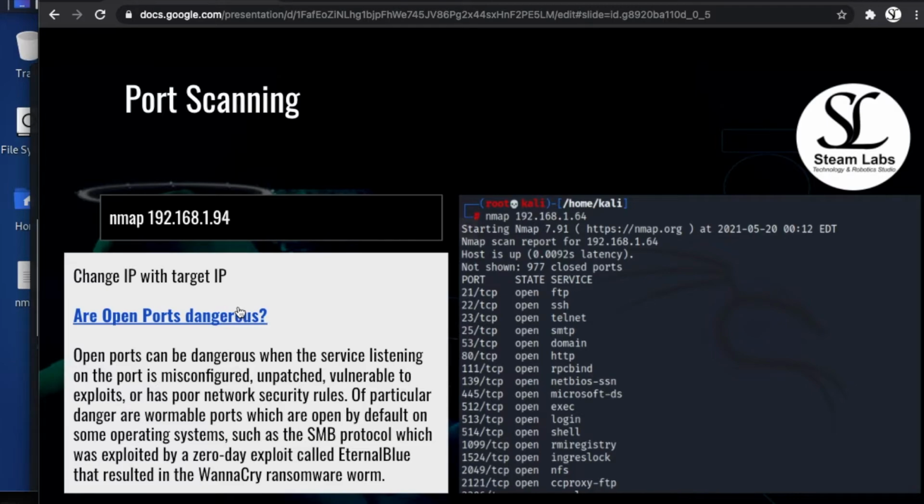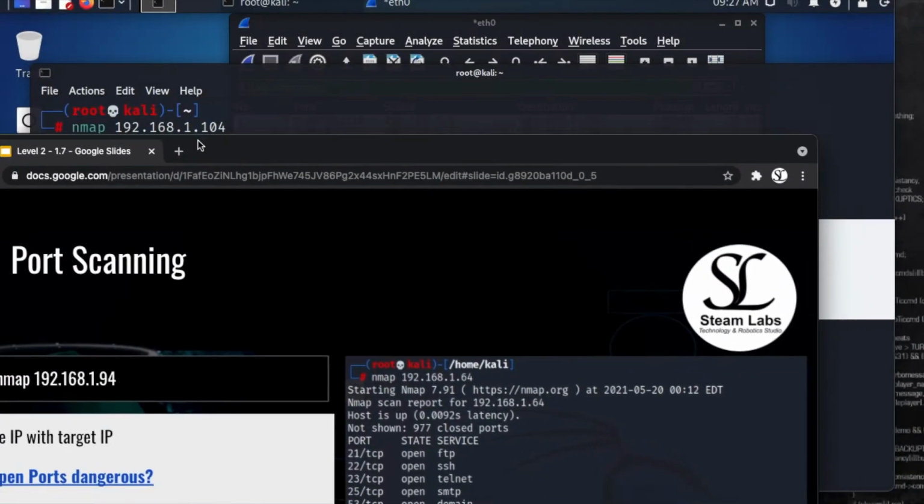So typically we've run a network scan, we've identified IPs, MAC addresses, we've now just identified an open port, and a hacker could use that information to then take advantage of a vulnerable device.